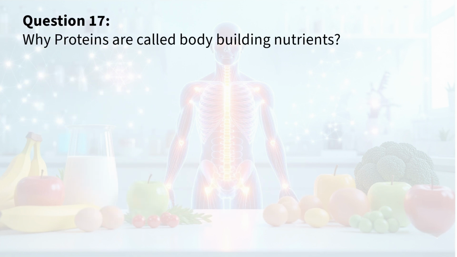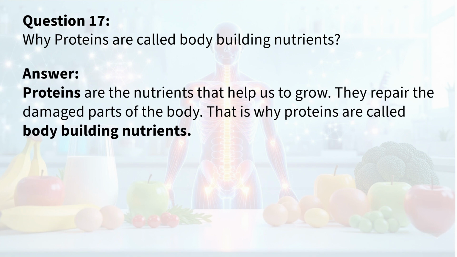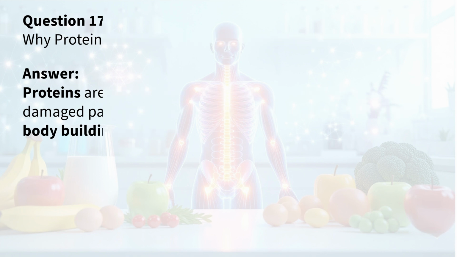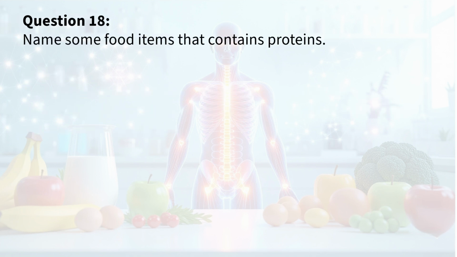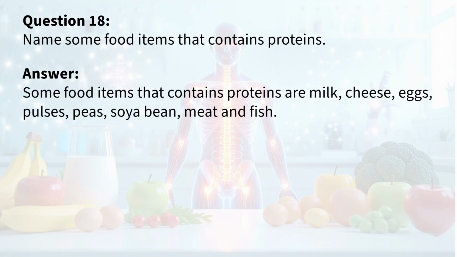Question 17. Why are proteins called bodybuilding nutrients? Answer. Proteins are the nutrients that help us to grow. They repair the damaged parts of the body. That is why proteins are called bodybuilding nutrients. Question 18. Name some food items that contain proteins. Answer. Some food items that contain proteins are milk, cheese, eggs, pulses, peas, soya bean, meat and fish.